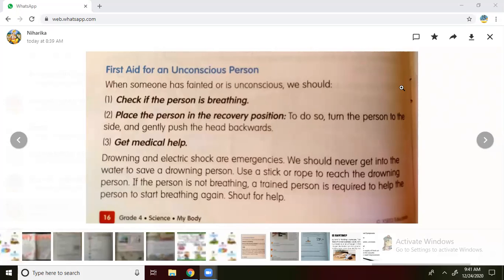Shout for help. What should we do then? Shout for help. We should ask for help. "Help please" or "help me", like that we should ask the people around.